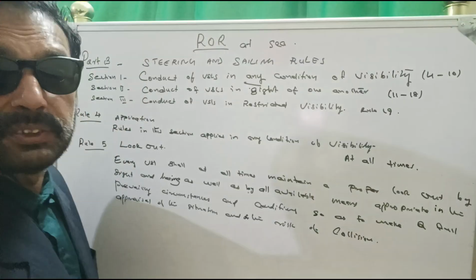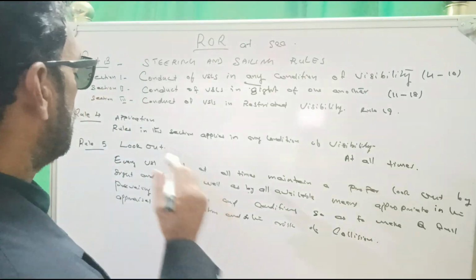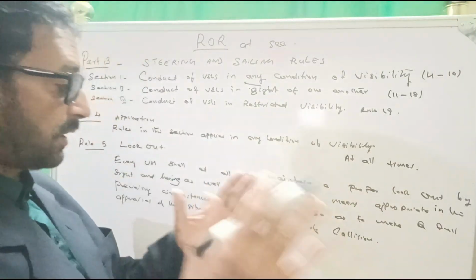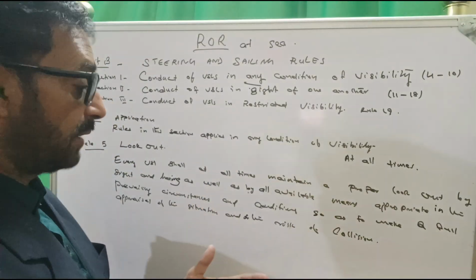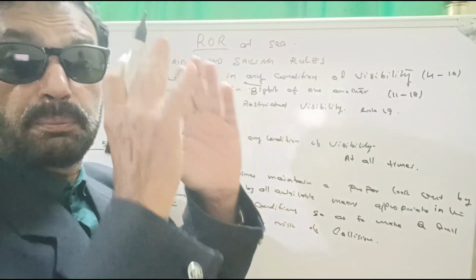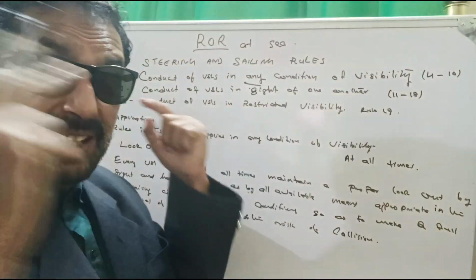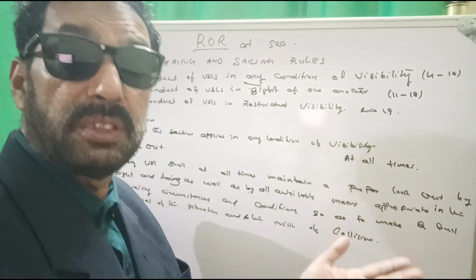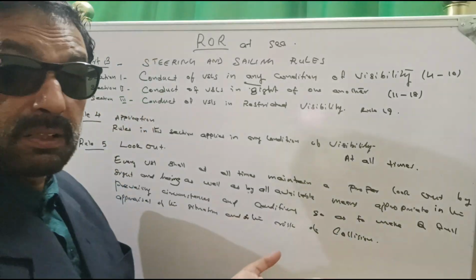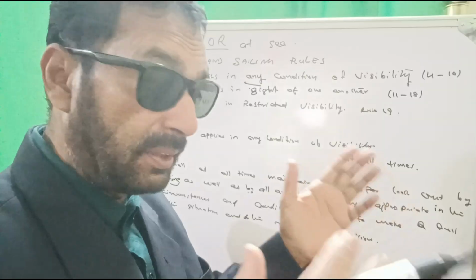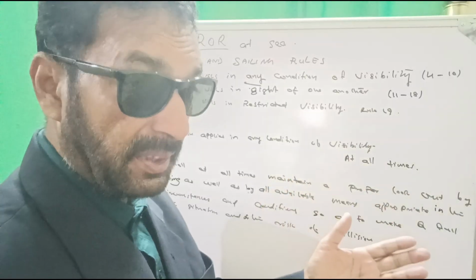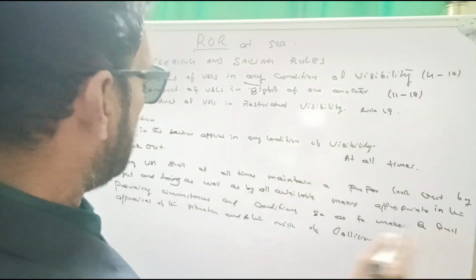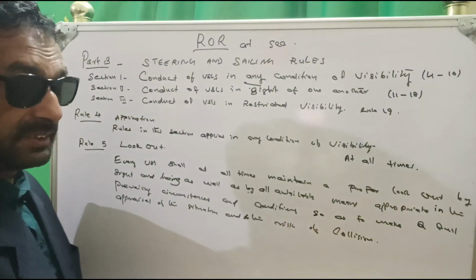risk of collision. Rule 5, lookout, says every vessel shall at all times, 24 hours, any time, maintain a proper lookout by sight and hearing as well as by all available means. As well as by all available means, what does that mean? By radar, by sight, by binocular or looking by naked eyes, by others, all available means, appropriate in the prevailing circumstances and conditions.